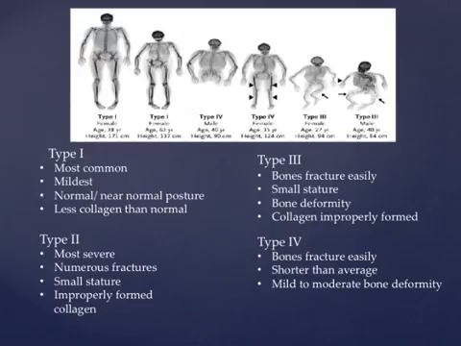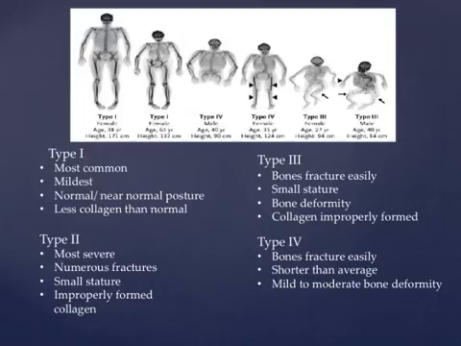Type 1 is the most common and the mildest of all types. Most fractures occur before puberty. Type 1 has a normal to near normal posture with loose joints and some muscle weakness. Their collagen structure is normal, but they have less collagen.